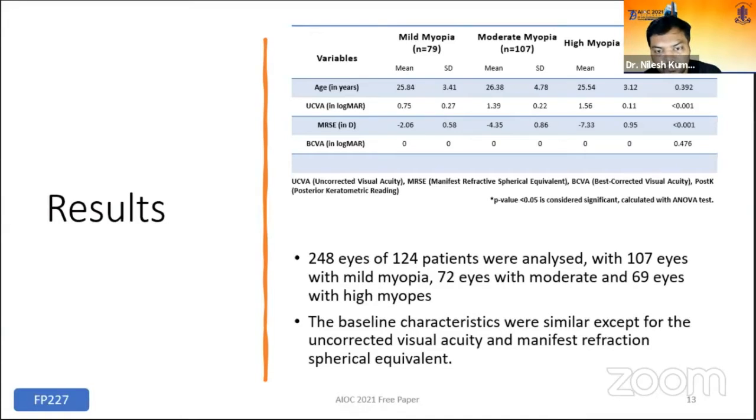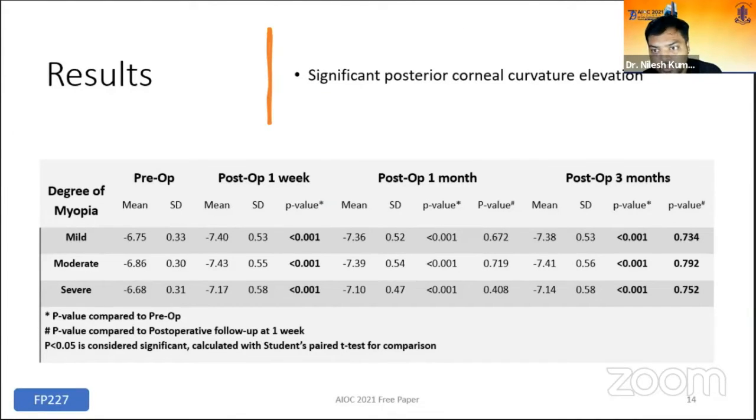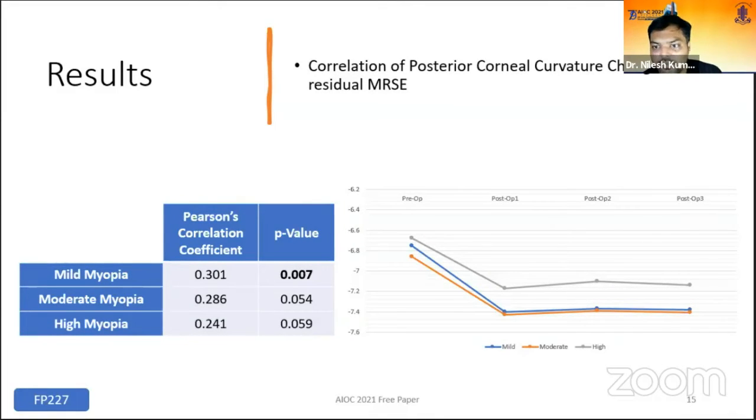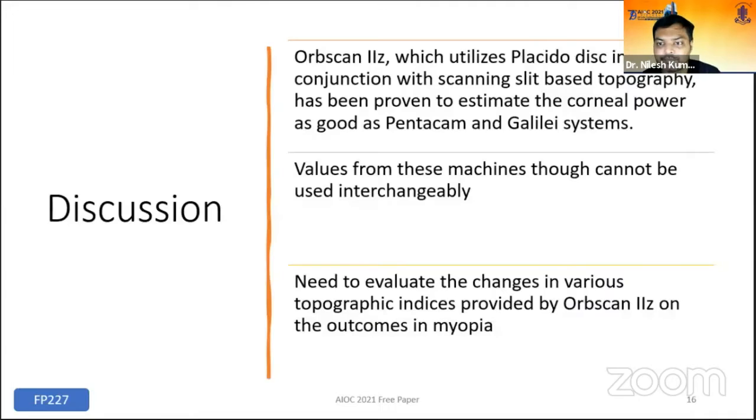248 eyes of 124 patients were analyzed, with 107 eyes having mild, 72 with moderate, and 69 with high myopia. The baseline characteristics were similar except for uncorrected visual acuity and MRSE. The posterior corneal curvature became significantly elevated in all degrees of myopia postoperatively at 1 week and remained stable till 3 months of follow-up. The posterior corneal curvature changes measured with OrbScan 2Z correlated positively and significantly with residual MRSE in mild myopia, while it was not significant, but positive in moderate and high myopia.